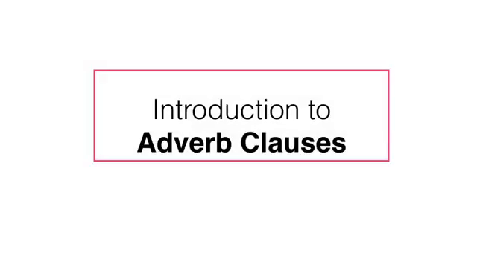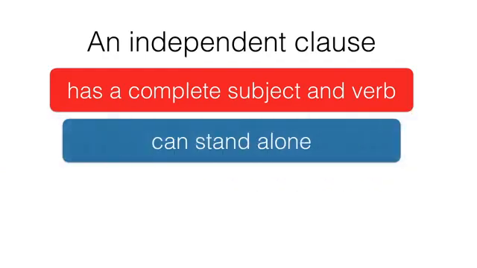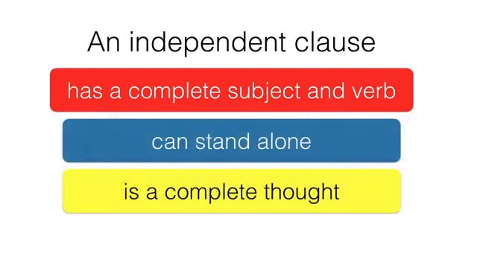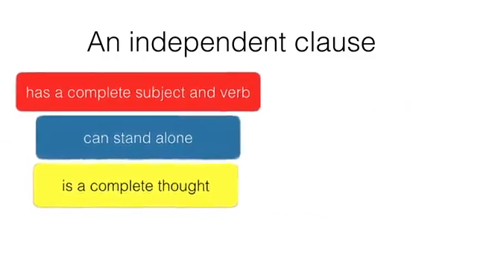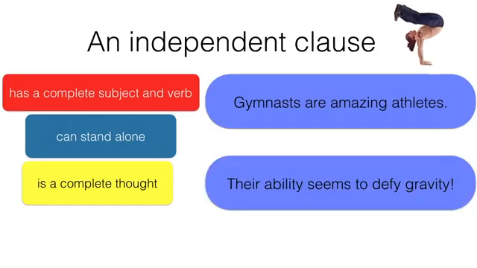Introduction to adverb clauses. To understand adverb clauses, it is important to review what an independent clause is. You probably already know that an independent clause has a complete subject and verb and can stand alone as a complete thought. For example, gymnasts are amazing athletes. Their ability seems to defy gravity. These are two complete sentences that can stand alone